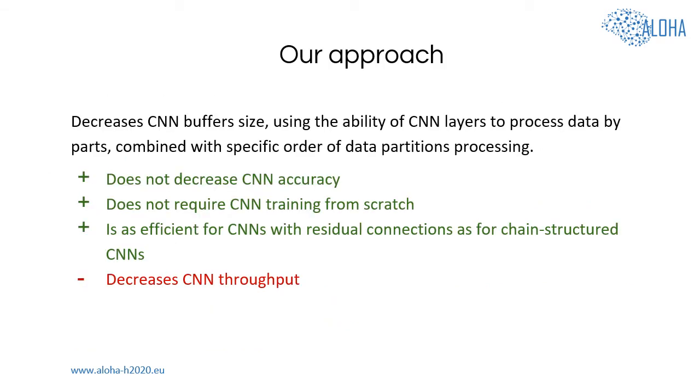Therefore, we propose a novel approach for CNN memory cost reduction. Our approach allows to reduce CNN memory footprint without CNN accuracy decrease or CNN training from scratch. Instead, our approach decreases CNN memory at the cost of CNN throughput. Based on the current trends, where the computational power of mobile and embedded devices is growing rapidly, allowing for higher CNN throughput, while CNN accuracy is increasing very slowly, we believe that introducing a trade-off between CNN memory and CNN throughput is better than introducing a trade-off between CNN accuracy and CNN memory.